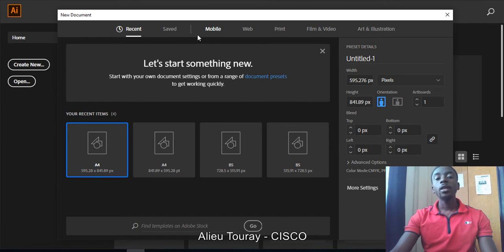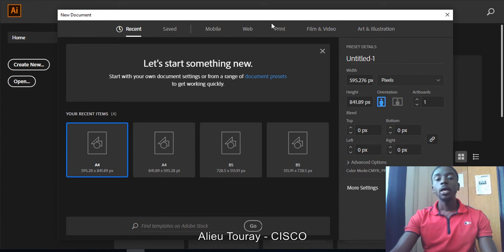When you are designing with Illustrator, you can set where this document is going to be viewed. If you know that what you are designing will be viewed on a mobile phone, you choose this. If it's web, you choose that. If it is a document that should be printed, the best thing is to choose print and make your settings. If it is going to be on film and illustrations, the best is to choose those ones.